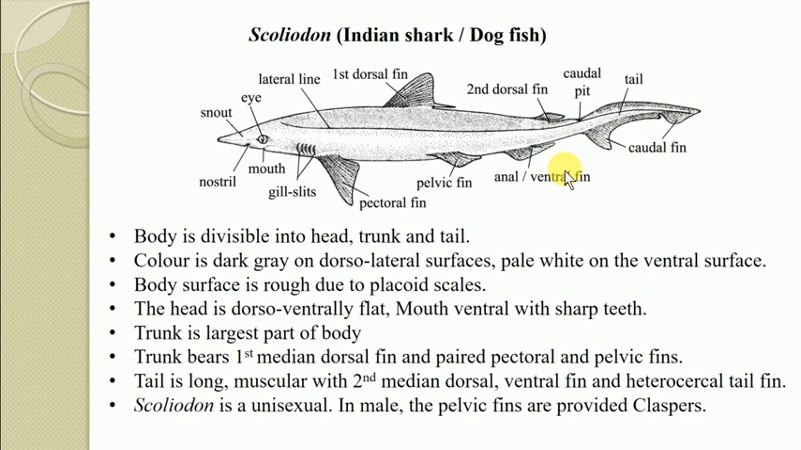Now this Scoliodon is unisexual, that is, the sexes are separate, and in the case of the male, the pelvic fins are provided with a copulatory organ known as the clasper. So these are a few features of the example Scoliodon.